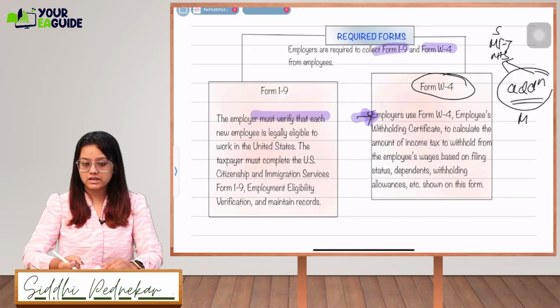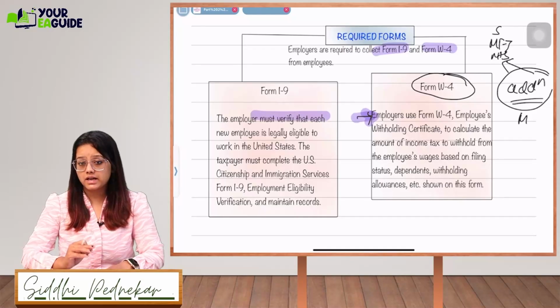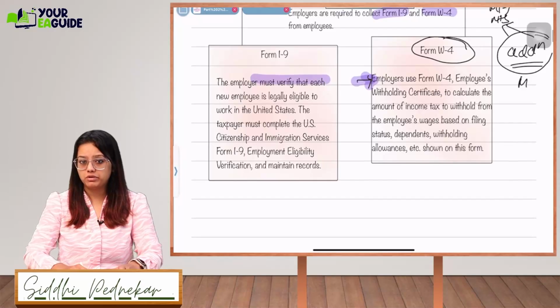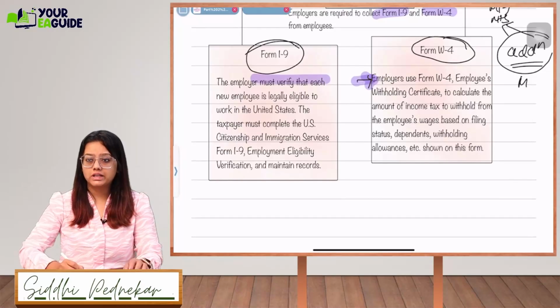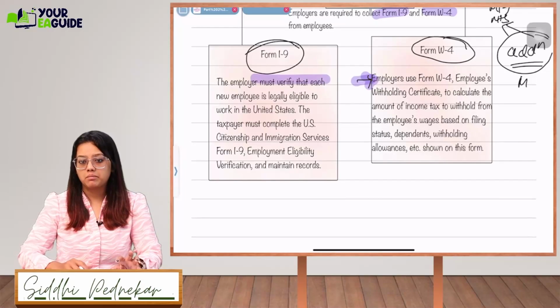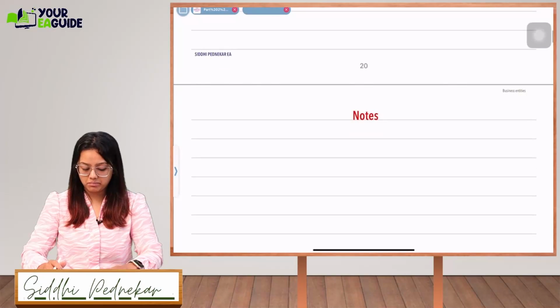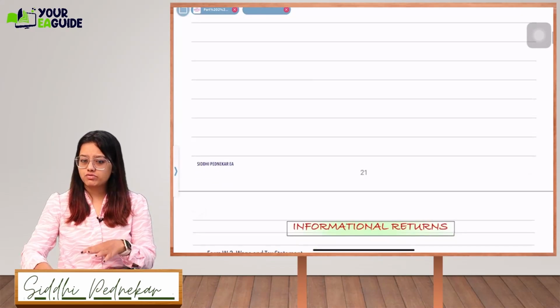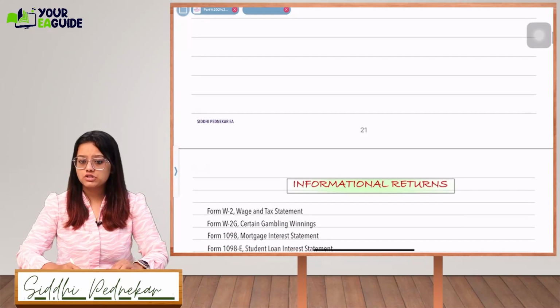What is the filing status? What is the upcoming income? Is there any other employer from whom he is earning? So all declarations will be done on Form W-4. And Form I-9 is for the eligibility check, whether the employee is eligible to work with that employer or not. Got it, guys? So I hope the first was the very basic chapter. Let's move to the next chapter.